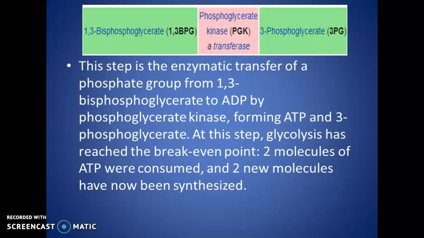So the phosphate group is transferred to ADP, resulting in the formation of ATP with the help of the enzyme phosphoglycerate kinase, and ATP is formed along with 3-phosphoglycerate. At this step, glycolysis has reached the break-even point. That means 2 molecules of ATP were consumed and 2 molecules have now been synthesized. So the 2 molecules consumed are now regained.